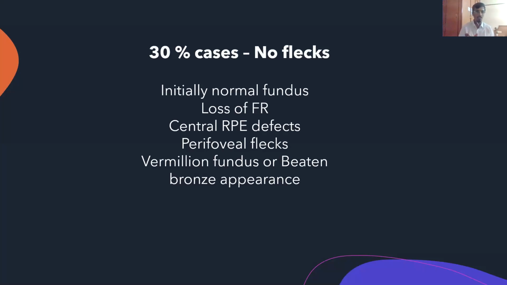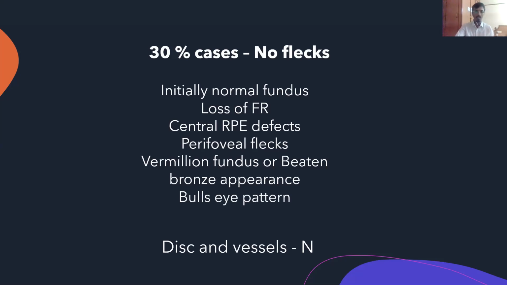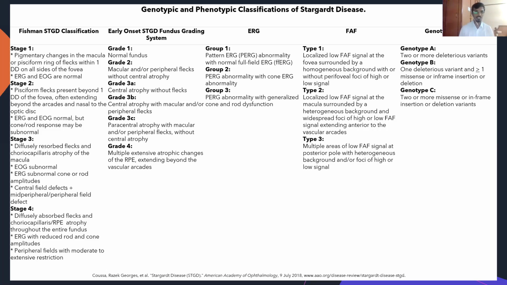This is a characteristic name that is given to a lightish brownish hue that is there all over the fundus, and a beaten bronze appearance, which happens with the macular atrophy. There is a sheen which forms underneath, and you have a bullseye pattern. After this, these flecks invariably go beyond the posterior pole and around the equator as well. Of note here is the fact that discs and vessels are normal in these patients, so we do not get confused. As Meghna was talking, she was suspecting some pathology with the discs and vessels, but these patients generally will not have that.